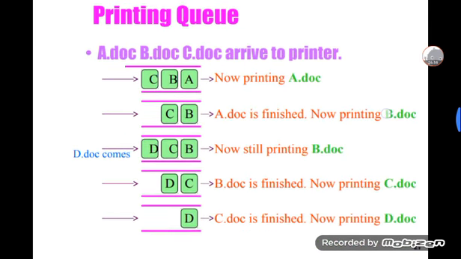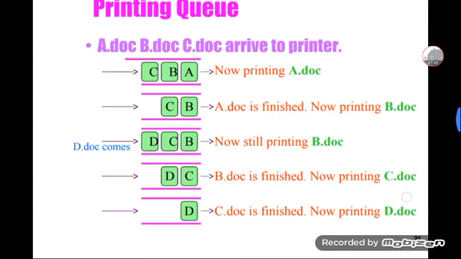Some example I am taking here. Printing, some queue will be there. How to print, the printing way. I am taking an example of documents here. A dot doc file, or B dot doc file and C dot doc file arrive to print. This is in that queue. These are the document type of printing queues.